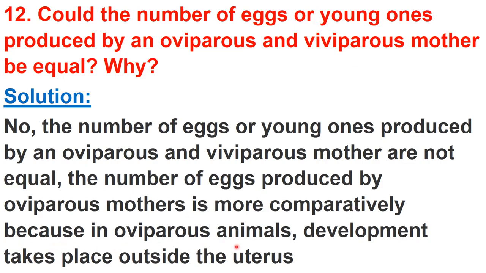Because in oviparous animals, development takes place outside the uterus. In oviparous animals, eggs are laid, and after the laying of eggs, development occurs to form an adult organism. So development is occurring outside the uterus in case of oviparous.